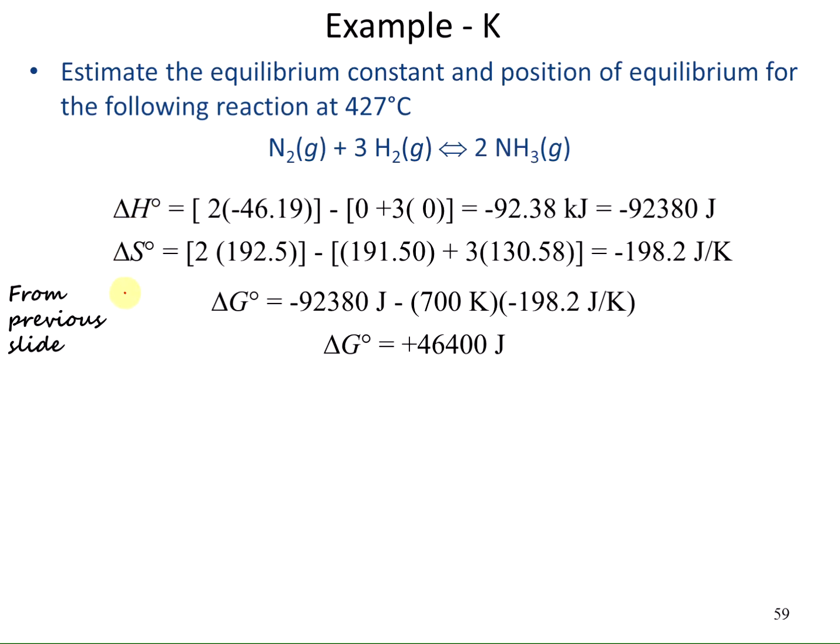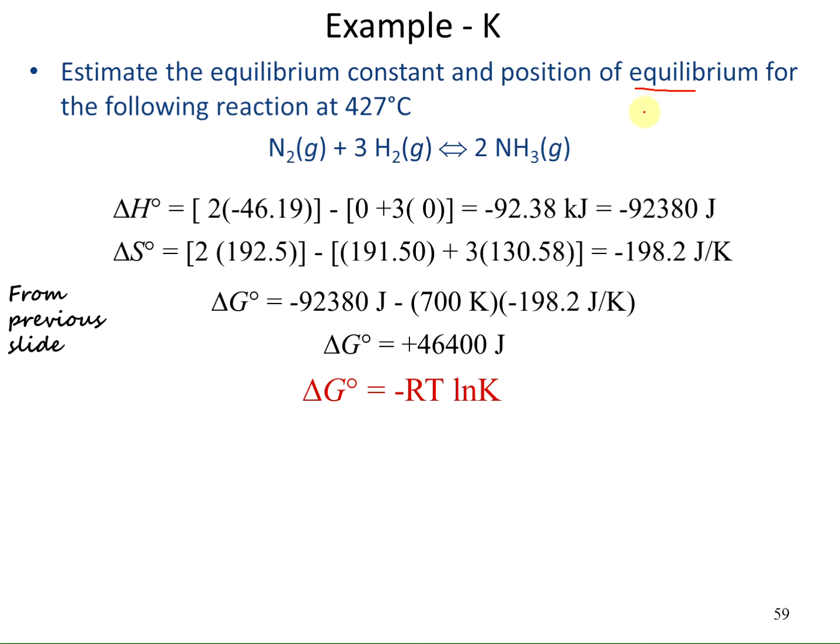So the delta H, where we did the sum of the delta H's for the products minus that of the reactants. The delta S is again the sum of the products' entropies minus the sum of the entropies for the reactants to get the overall change in entropy for the reaction. And we said that the delta G at these conditions was 36,400 joules. Using delta G naught equals minus RT ln K, this is at equilibrium, because they tell us in this reaction that they want to estimate the equilibrium constant for the equilibrium.